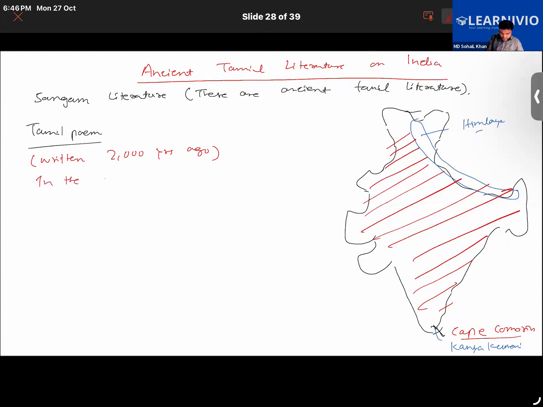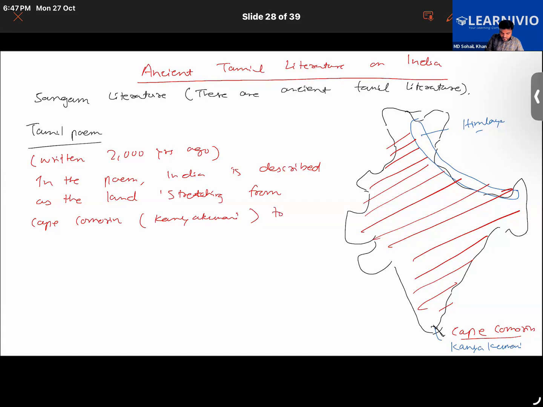So in the poem, India is described as the land stretching from Cape Comorin, that is modern day Kanyakumari, to the Himalayas. Today after the class, these PPTs will be sent to you.